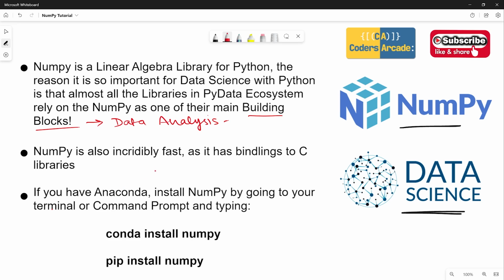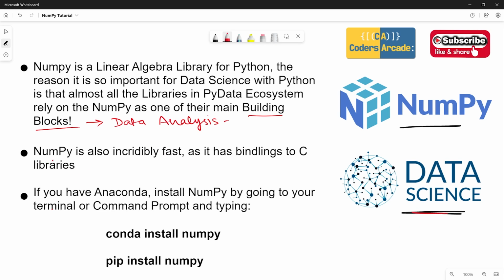In data analysis, we will do a lot of things. We will do data generation, we will be doing data cleaning, and there are so many steps involved in this. You will get to know as we progress into our course, and very soon you'll get to know about it. So data analysis is one thing, and because it can be done so well in Python because of the NumPy library, it is one of the major building blocks in data science, as you can see.